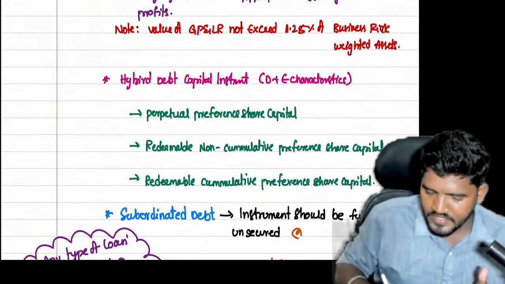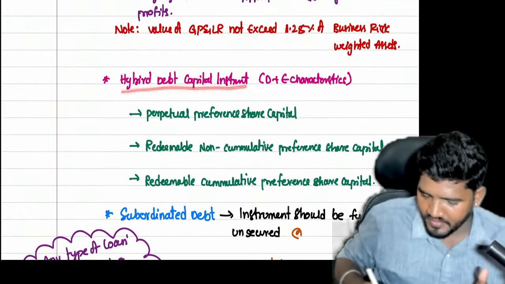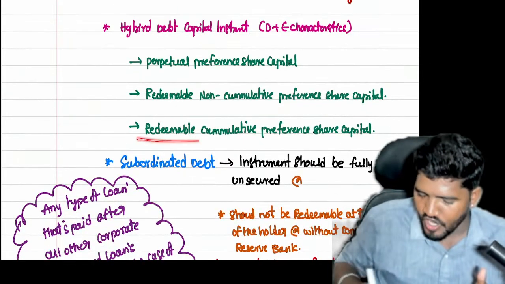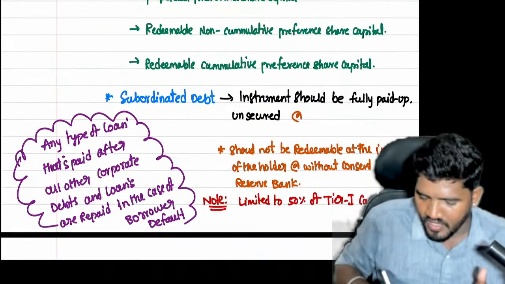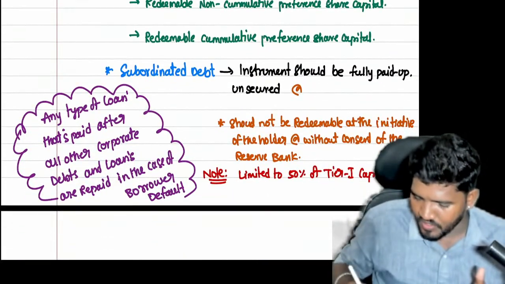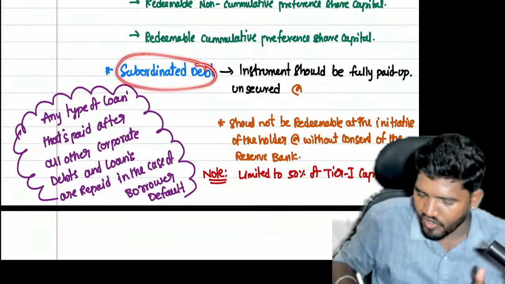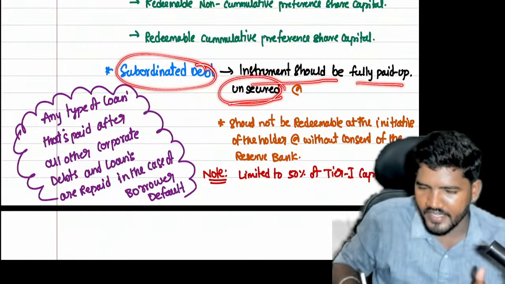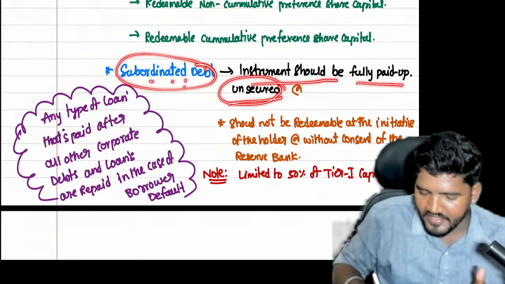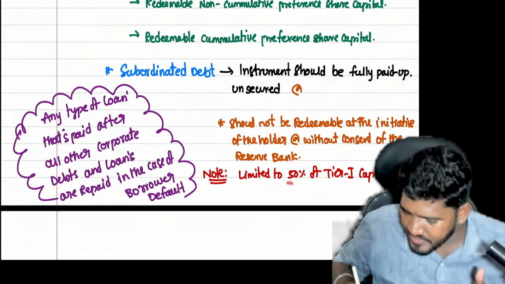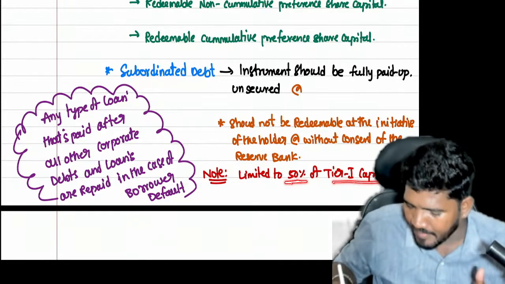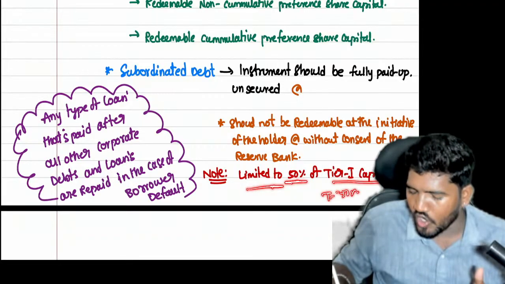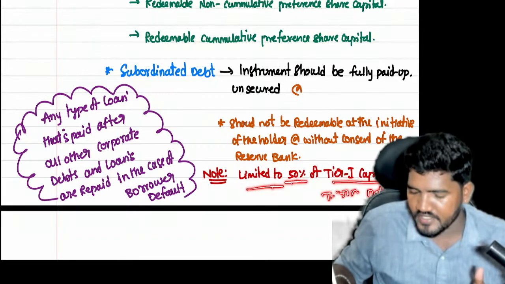Next, hybrid debt capital instruments: perpetual preference share capital, redeemable non-cumulative preference share capital, redeemable cumulative preference share capital, and subordinated debt instruments. Subordinated debt instruments should be fully paid up and unsecured. Unsecured debt is known as subordinated debt. In this, you have to consider only 50% of Tier 1 capital. So calculate Tier 1 capital into 50%, and do not exceed that amount.